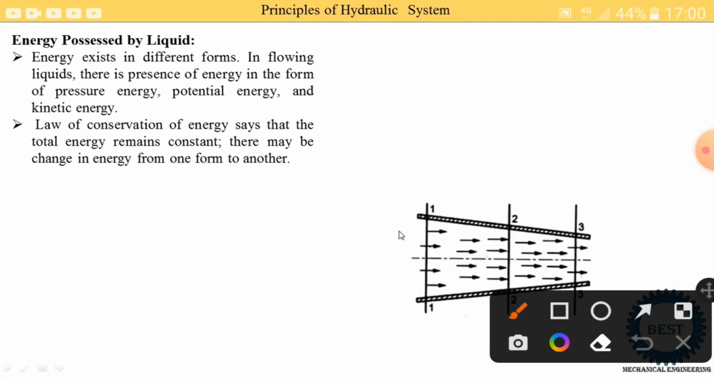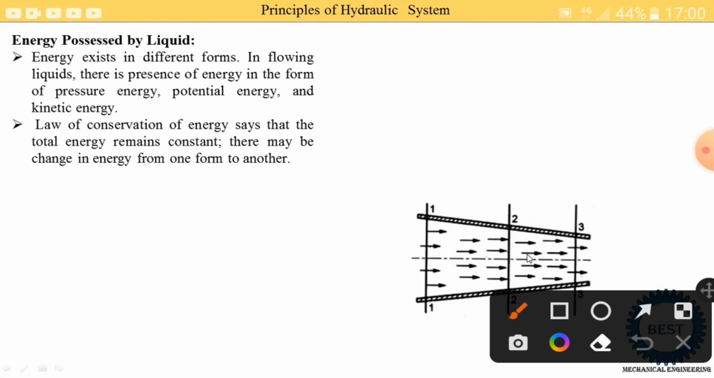Here you see that the area is reduced, then we know that the velocity energy is increased when the area is reduced. So what is the velocity energy or kinetic energy at section 2? At section 2, kinetic energy is greater than section 1. At section 3, kinetic energy is greater than section 2 and section 1. But we know that when the velocity is increased, then the pressure is reduced.